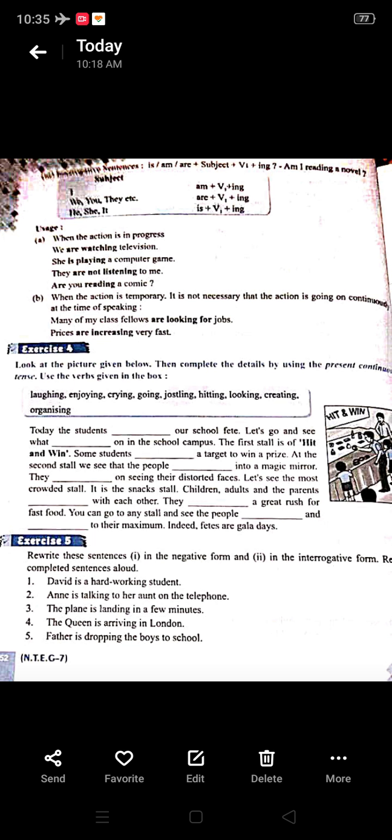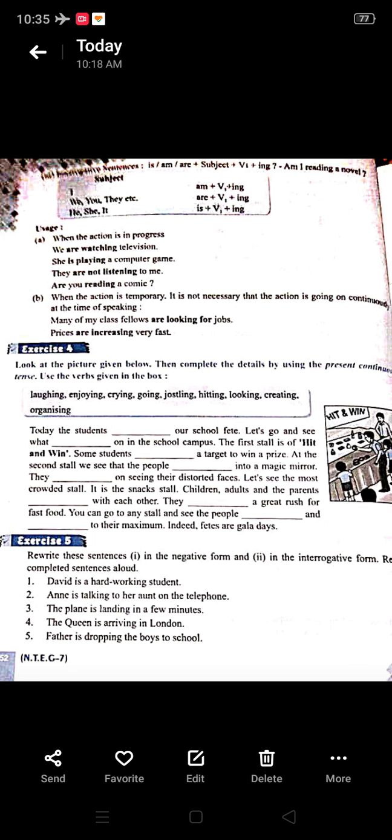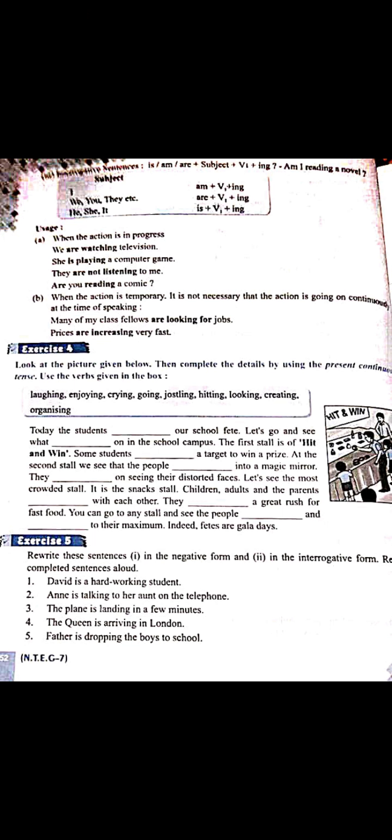Question mark. Always remember, when I am talking of subject I, am comes, then verb's first form, then ing. With we, you, they, are comes, then verb's first form, then ing. With he, she, it, is comes, then verb's first form, then ing. Understood?